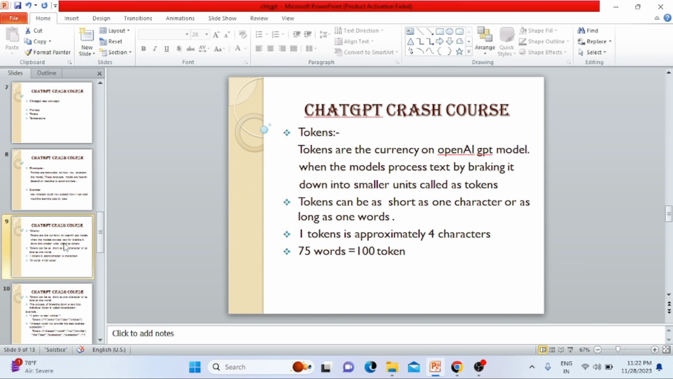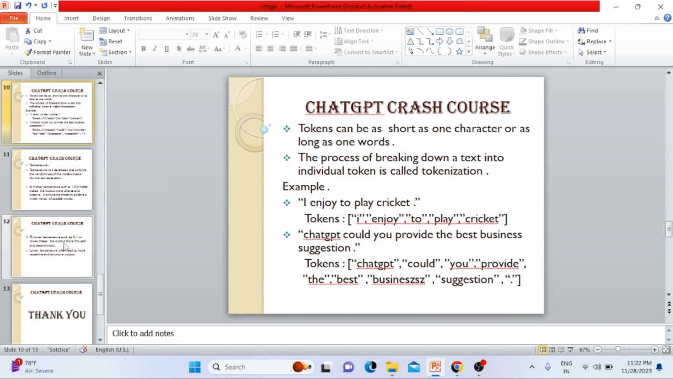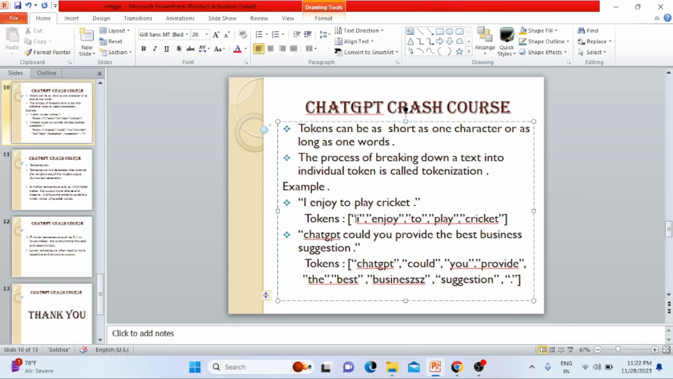I will show you some examples. I have written one prompt: I enjoy to play cricket. So how is the token generated? I is one token, enjoy is one token, to is one token, play is one token, and cricket is one token.